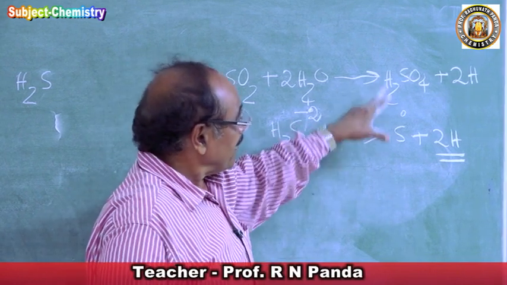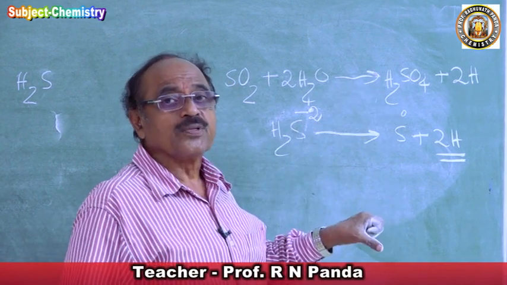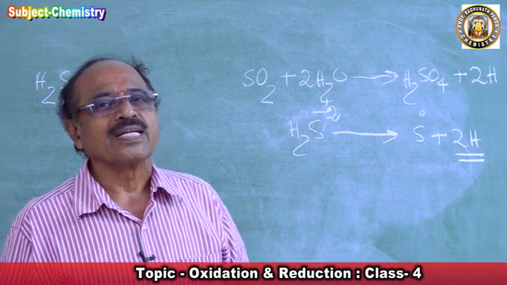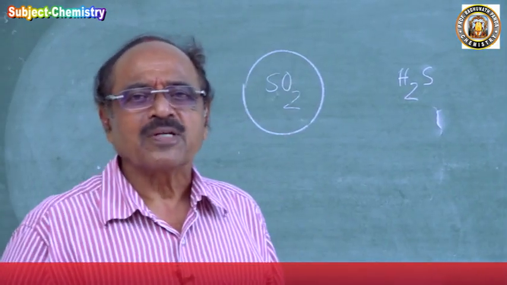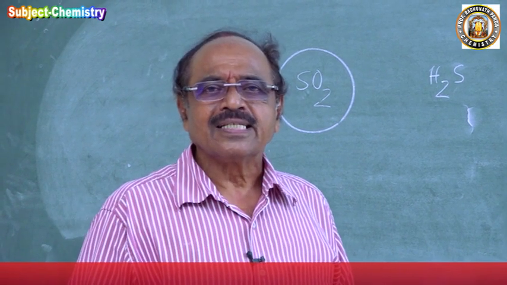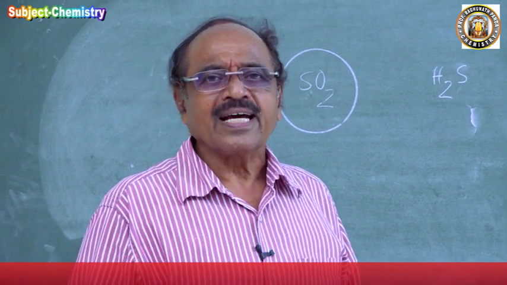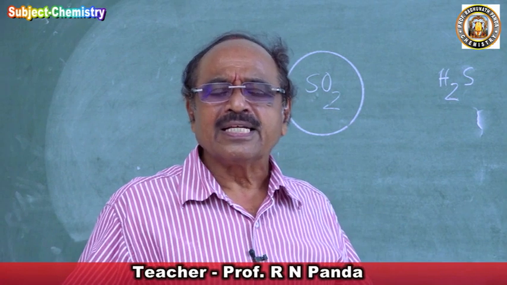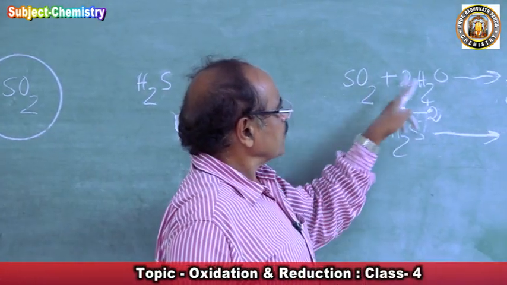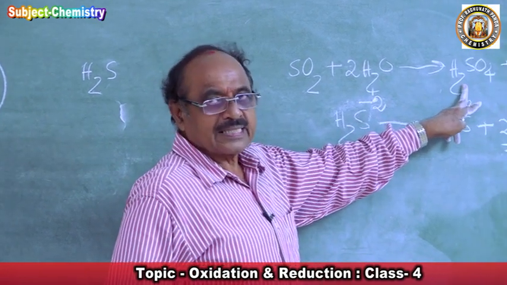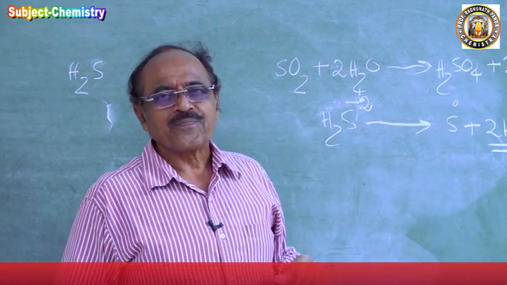So if you compare these two, which is more reducing? Now H2S is more reducing. Because if water is not there, sulfur dioxide cannot be a reducing agent. Why? In aqueous medium, it reacts with water to form sulfuric acid and loses 2 hydrogen.